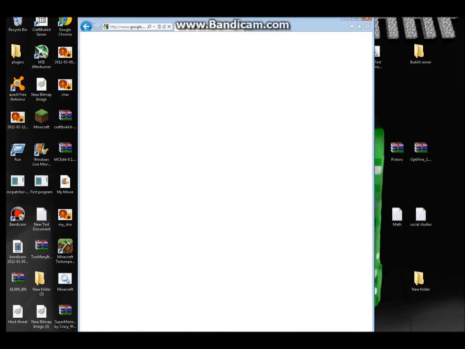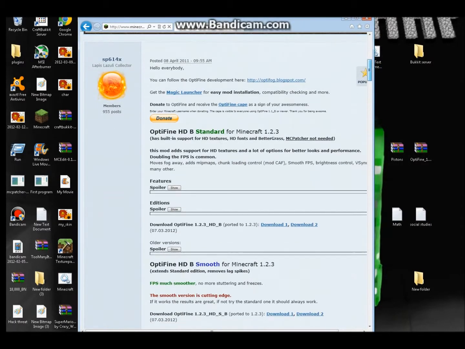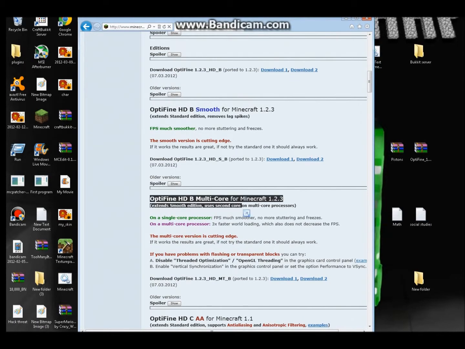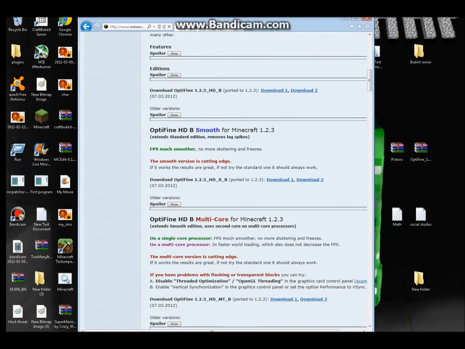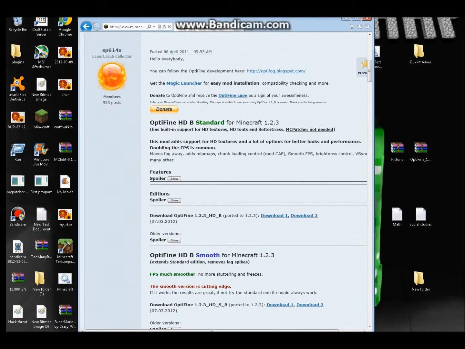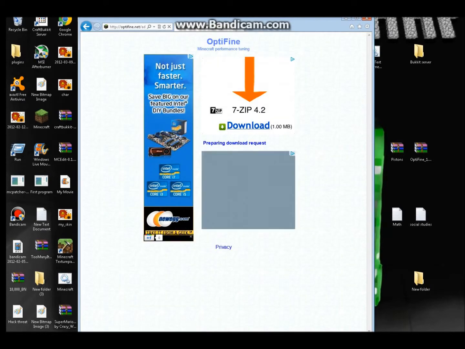Just wait for it to load. Strangely enough, when I was recording, it looked like it was running fast, but apparently not. So as you can see, I'm gonna download the multi-core version. You can do download 1 or download 2. I don't think it makes a difference. If you have a single core, you can download it too, but you can download the smooth version also, or the standard.